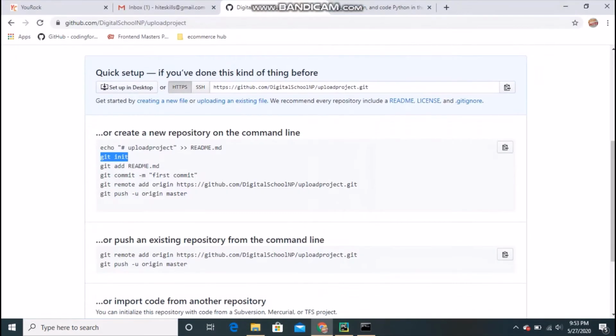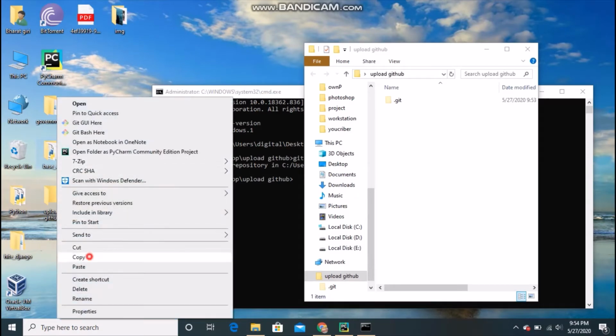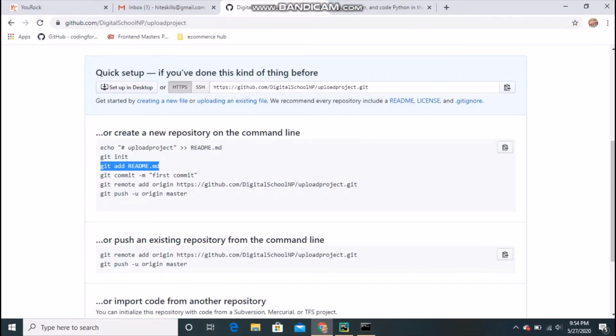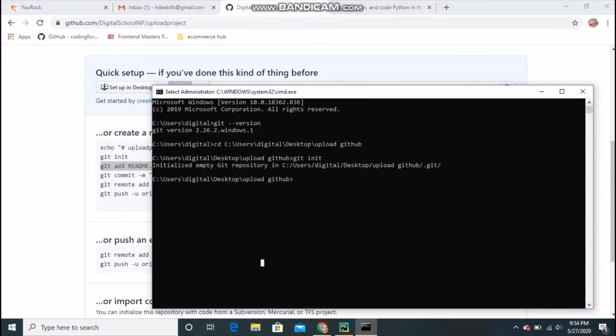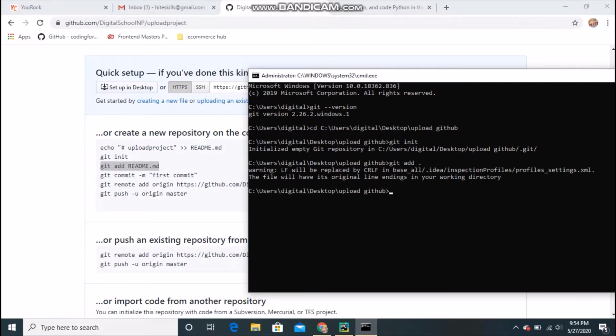And what is the next command? git add README, right? Before executing that command, we will do this. We will copy our project, Control C, and paste it into that folder which we have created earlier, the git one. Okay, I will paste inside this. You can close this now. Then you can copy that command, or you can type it by looking at it also. I will just paste now, and we don't have a README, because we didn't select that at the time, so you can just put a dot. That means add everything in that folder, and it will give some warning, but we don't care.